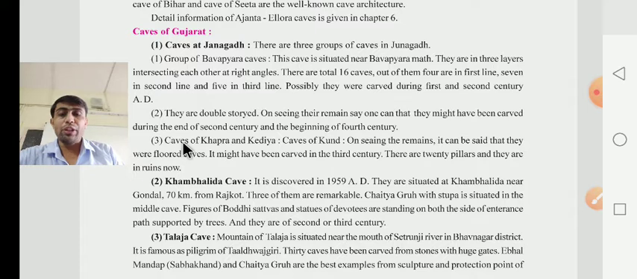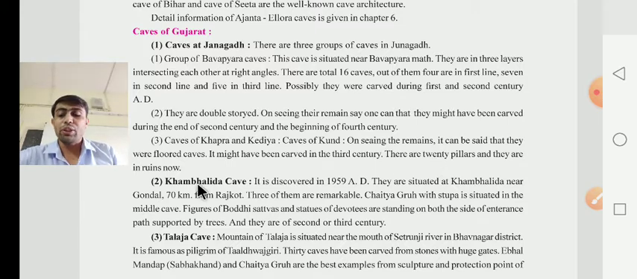Third, they talk about the caves of Khapra Kodia, the caves of the Kund. On seeing the remains, it can be said that they were flood caves. It is known as a flood cave. It might have been carved in the 3rd century. There were 20 pillars and they are in ruins now.